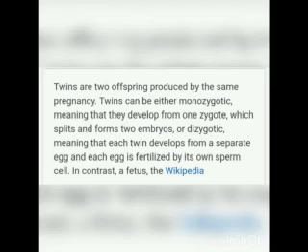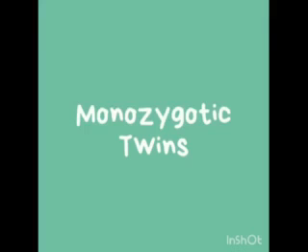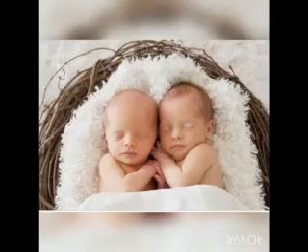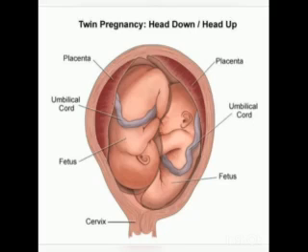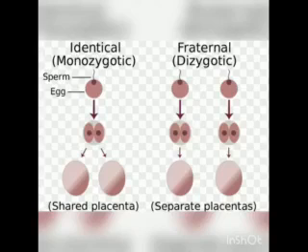So what about twins? How are twins produced? Twins are two offspring produced in the same pregnancy. They are divided into many types. Monozygotic twins are the identical twins. Monozygotic twins are produced when a single fertilized egg splits into two during the first cleavage. They are of the same sex, they look alike, and they share the same genes.